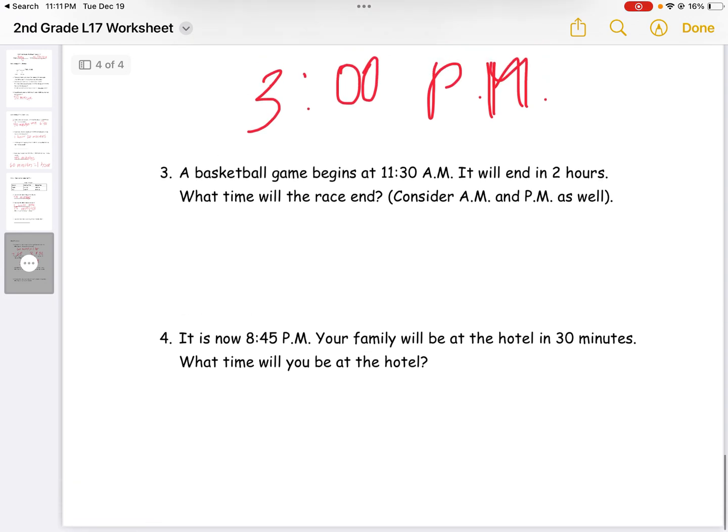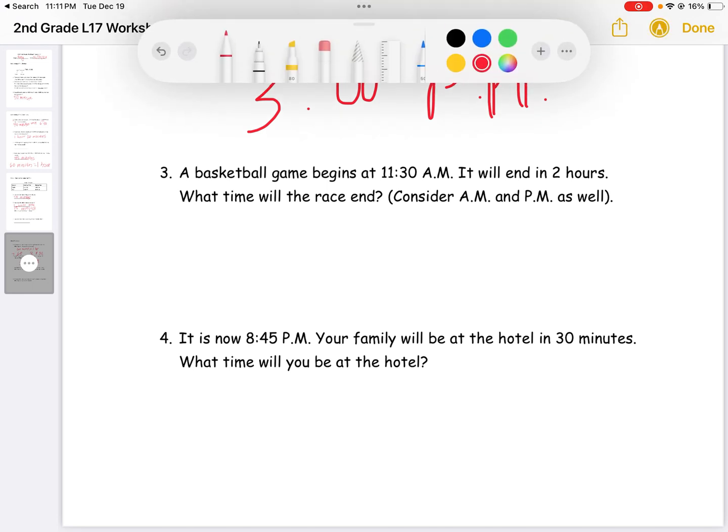Moving on to question number 4. It says, it is now 8:45 p.m. Your family will be at the hotel in 30 minutes. What time will you be at the hotel? So first we need to add the minutes because it's only giving us 30 minutes, saying 30 minutes will pass. So 30 plus 45 will equal 75, meaning 75 minus 60 equals 15. And we will subtract this because this is 1 full hour.